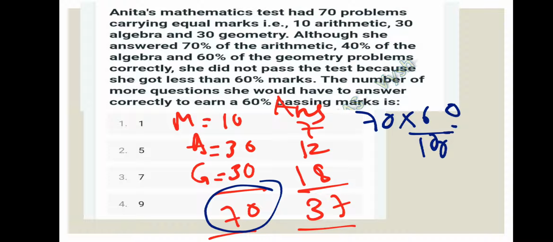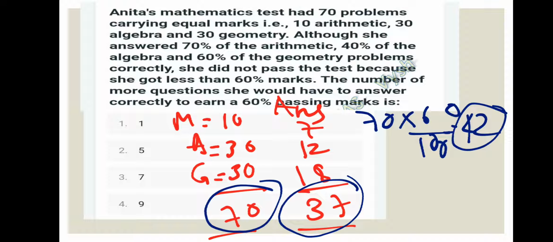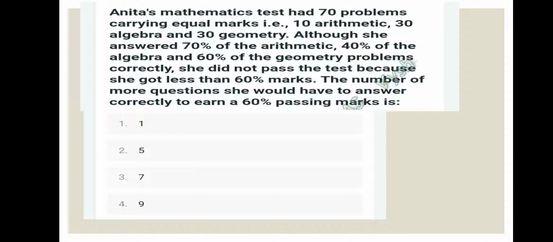So pass marks is 60%. Total questions are 70. So 70 into 60 by 100 is the pass mark. That is 42 questions. But she attempted 37 questions. So she needs to attempt 42 minus 37 questions more. That is 5 questions she needs to attempt more in order to pass the exam. So 5 is the answer for this question number 5.